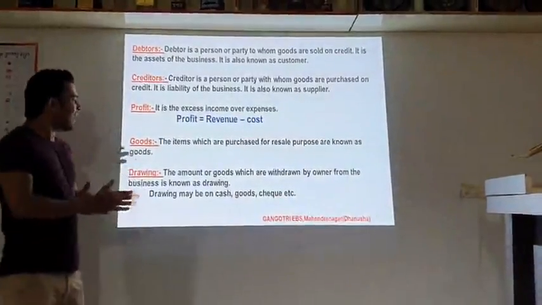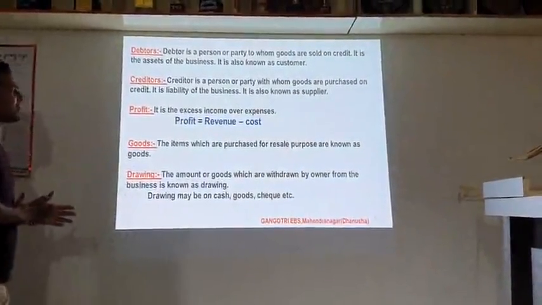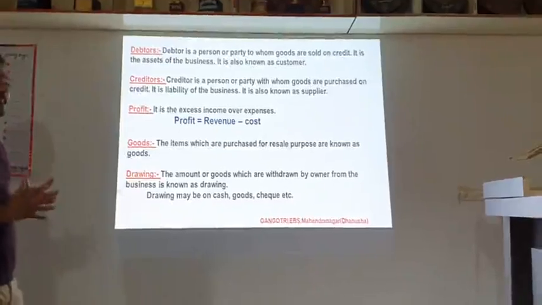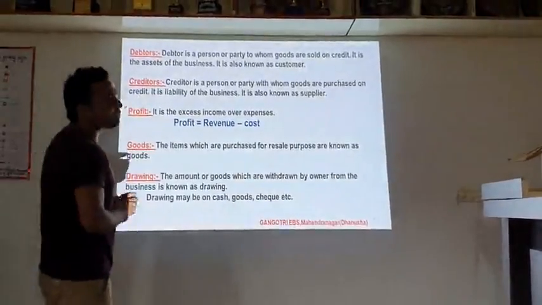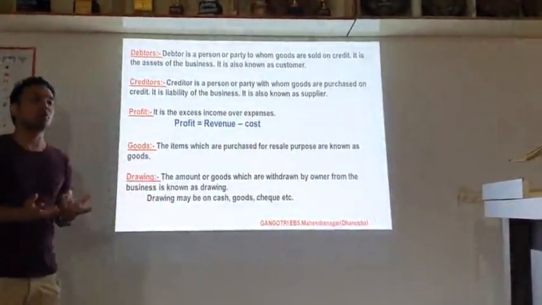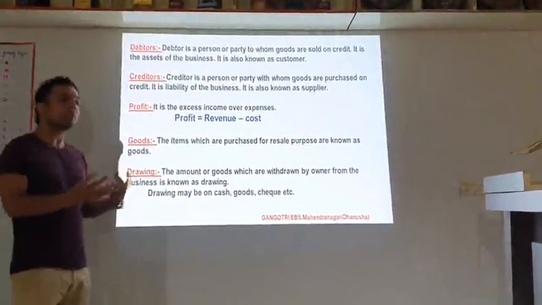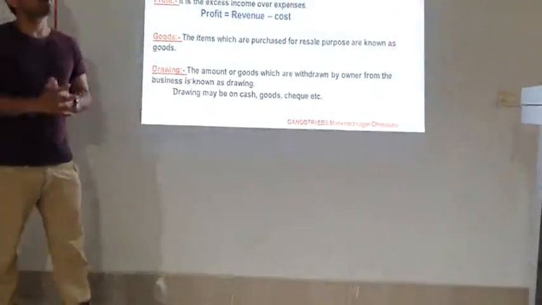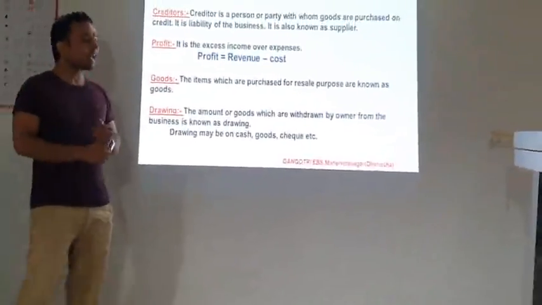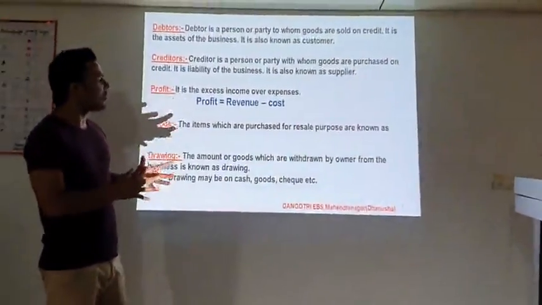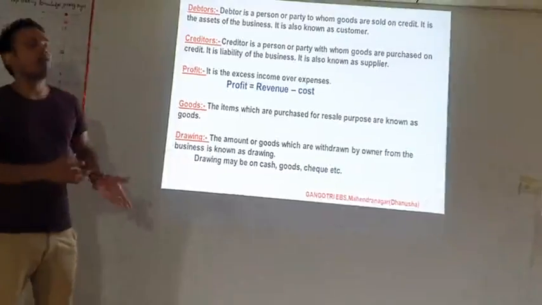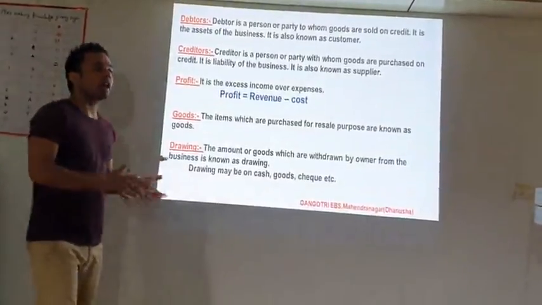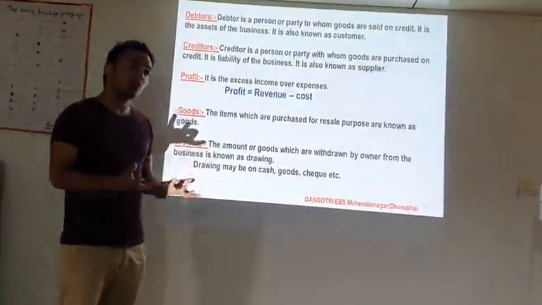And there is goods. The items which are purchased for resale purpose are known as goods. Means anything we purchase for the resale purpose is our goods. If we purchase furniture, as I have told, that furniture is our asset. But when we purchase anything for the resale purpose, suppose I purchase a computer for resale, that is also goods for us.